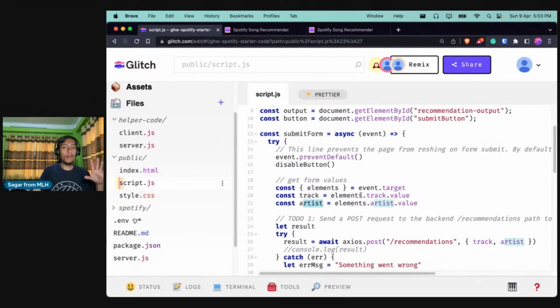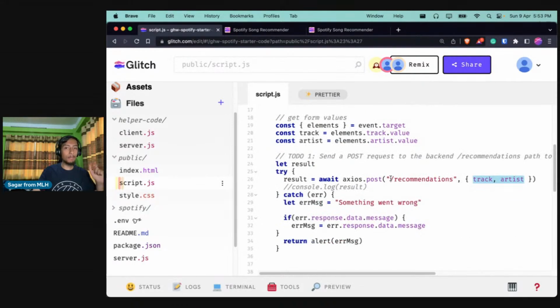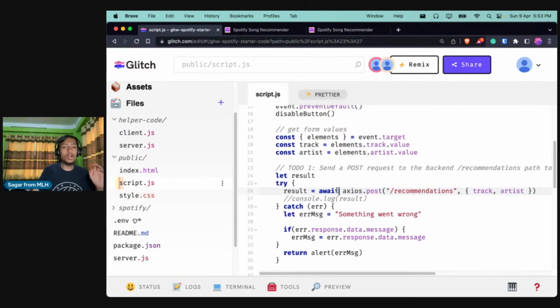We passed those values of track and artist to the backend path slash recommendations using Axios, because it allows us to make API requests. And if you want to know how I knew that it needs to be written as axios.post, I just checked the Axios documentation, and I found how we can make requests with Axios. That is how we do that. And if you see, there is something called await, right?